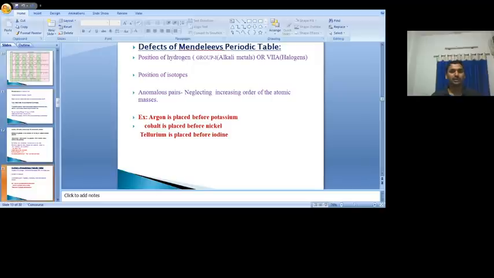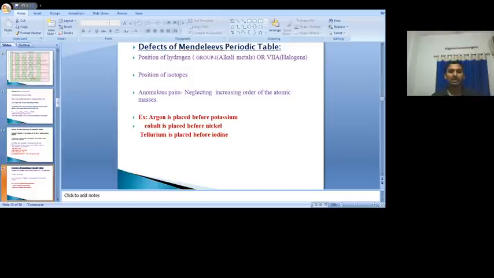And I already said while explaining Mendeleev's periodic table, he was neglecting atomic mass at certain times while arranging the elements. So just now I said tellurium and iodine. If you consider the atomic mass, definitely iodine comes first, after that tellurium. But which comes first in Mendeleev's periodic table? Tellurium comes first, after that iodine. Even though iodine has a lower atomic mass than which one? Tellurium, because here physical and chemical property similarities were considered.